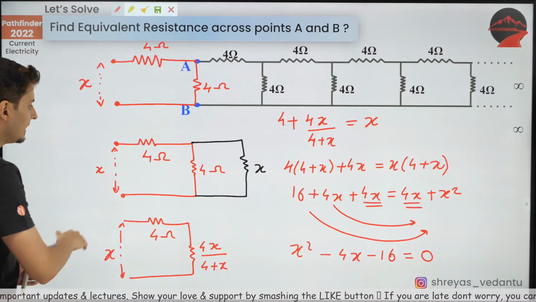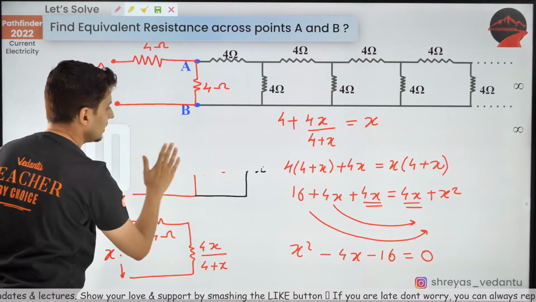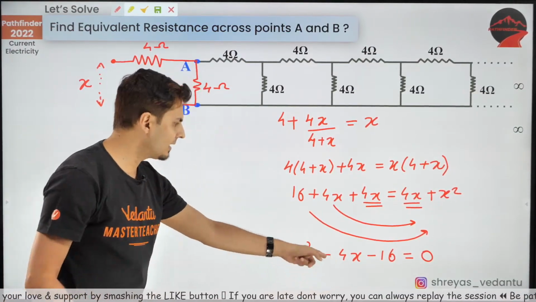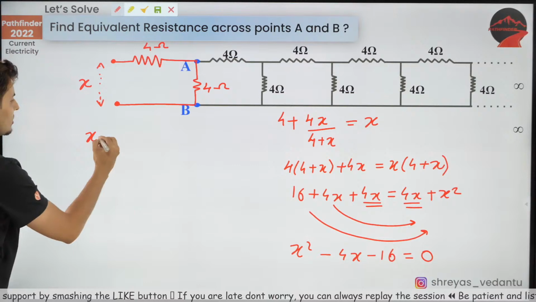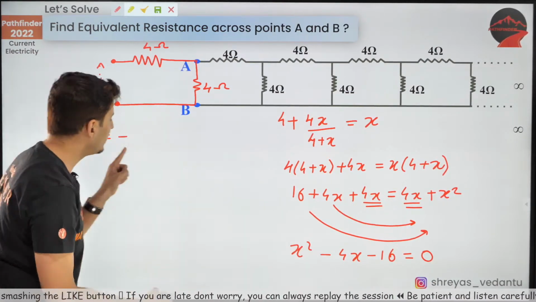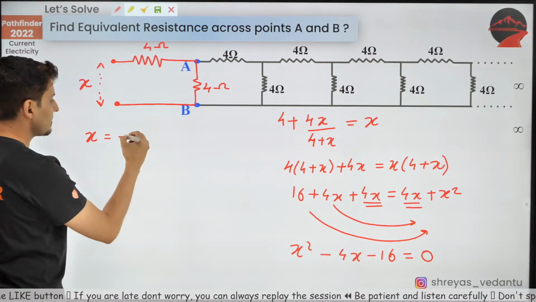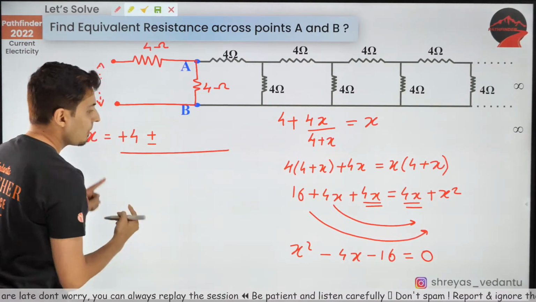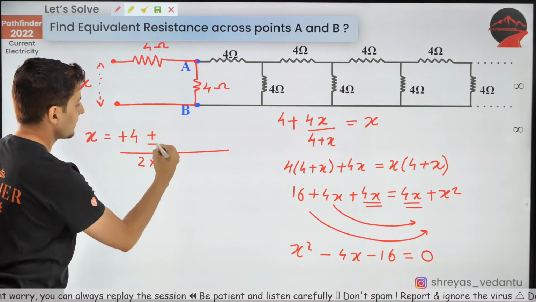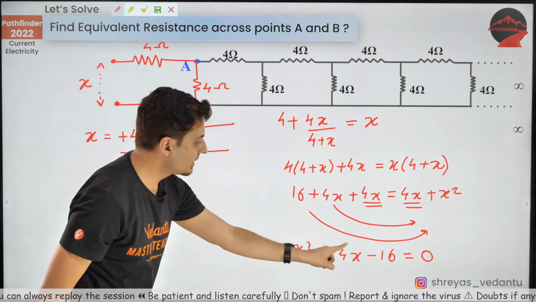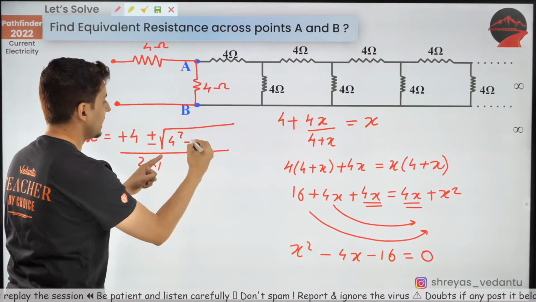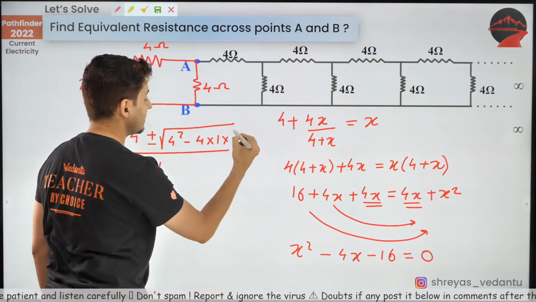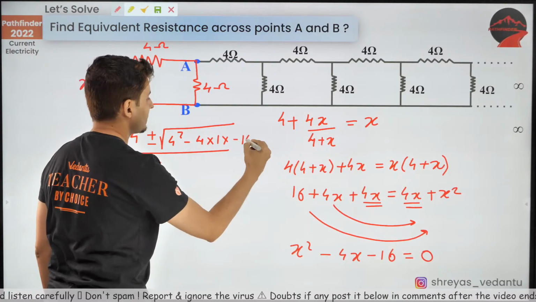Now I no longer need this, so I'm just going to erase this part out. So this is a quadratic equation. You cannot factorize it, so use your formula. So x is minus b, b is minus 4, so minus minus will become plus, plus or minus over 2a, 2 into 1, b square is 4 square, minus 4 into a into c, c is 16 with a negative sign, so minus 16.